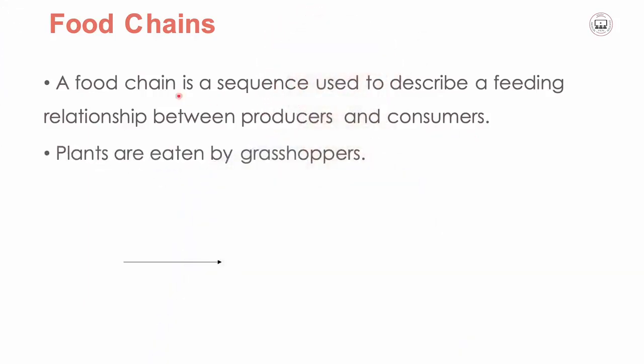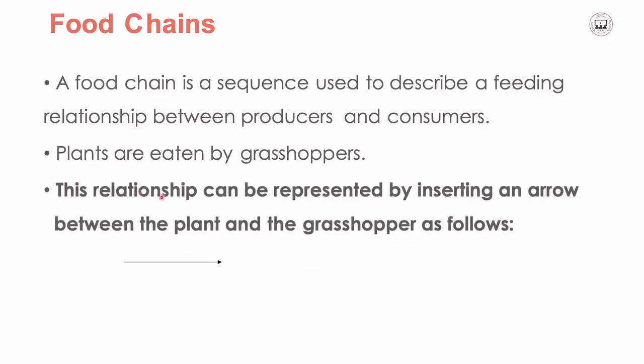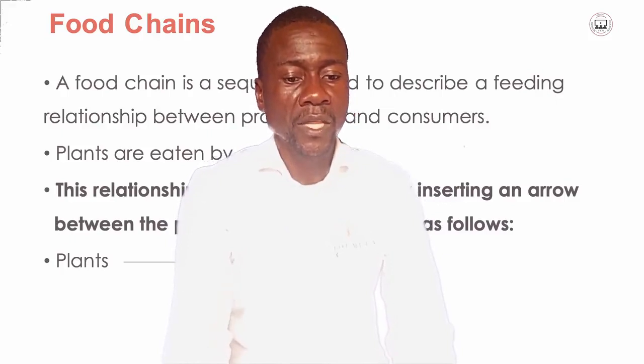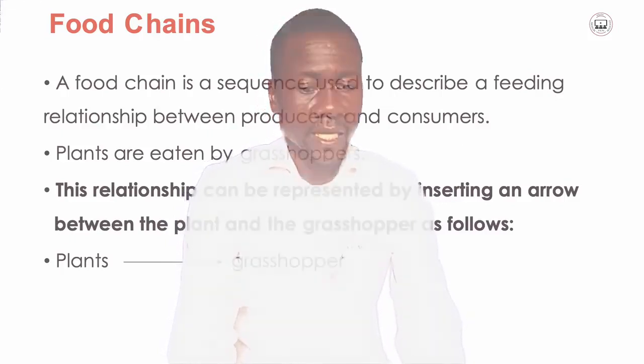Now, for instance, plants are eaten by grasshoppers. In this case, we may say this relationship can be represented by inserting an arrow between the plant and the grasshopper as follows. Now, the plants are at the start, and the grasshoppers are at the end.